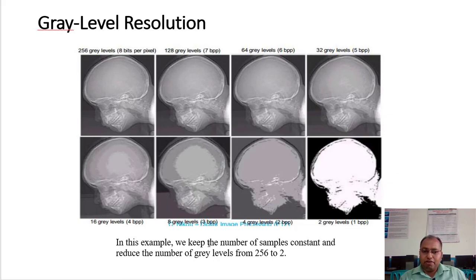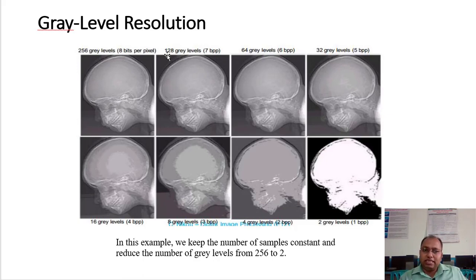In this example we keep the number of samples constant, so we haven't changed the resolution of the image. If the image is 1024 by 1024, the size is the same, but the number of bits representing the gray levels changes for every image.